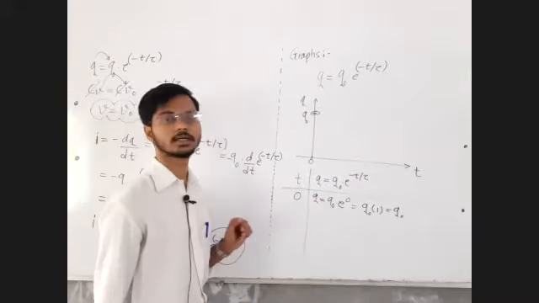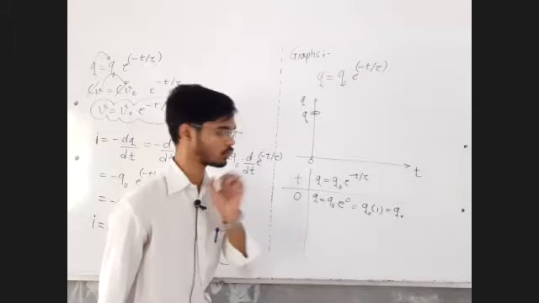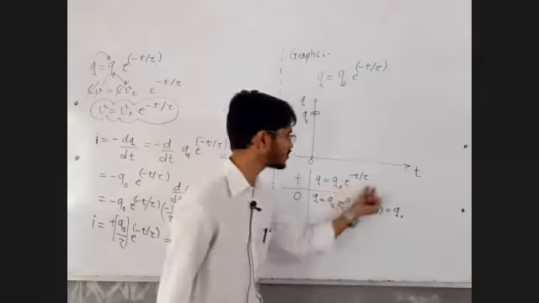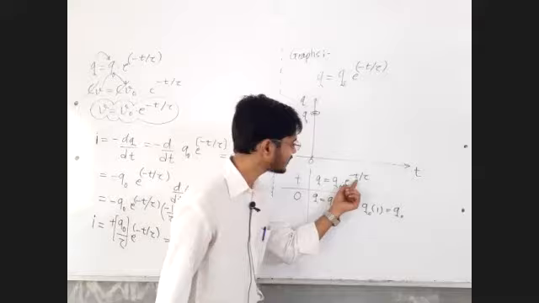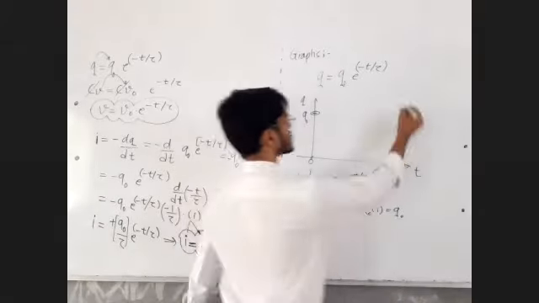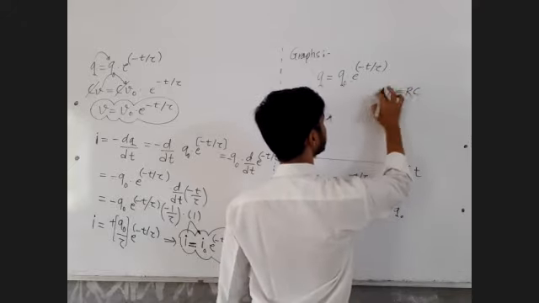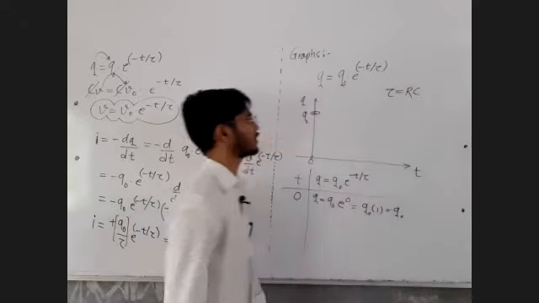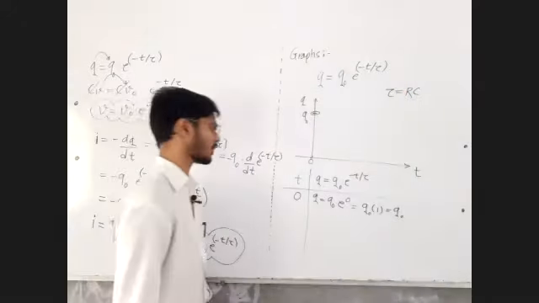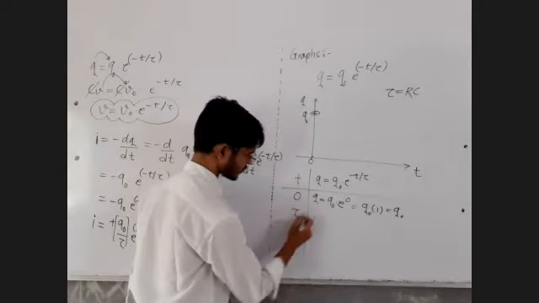Now let me take the next value of time as tau, because I want to make this calculation simple. So I will take the value of time in terms of tau. What is tau? Tau is RC. People call this RC multiplication tau, and it is called the time constant. Now let me take the next value of time as tau.